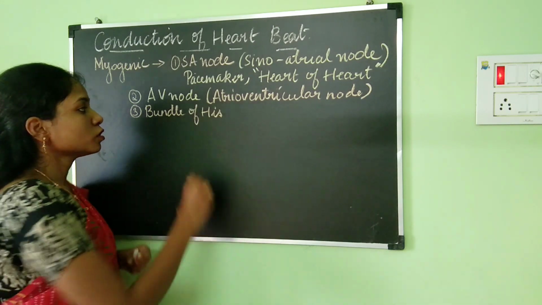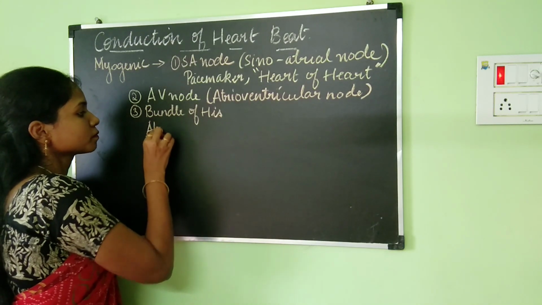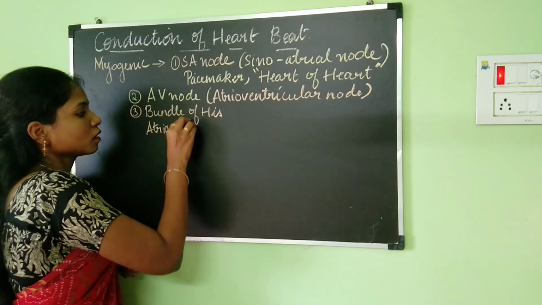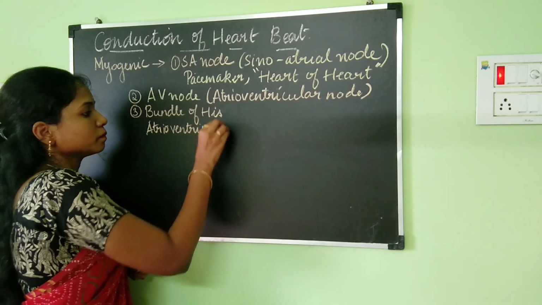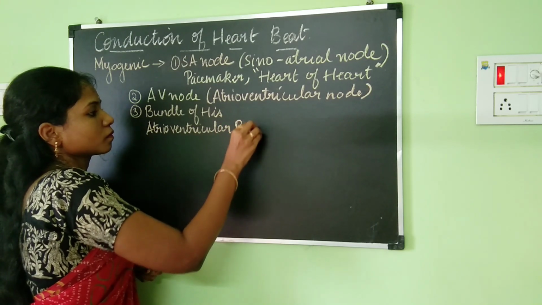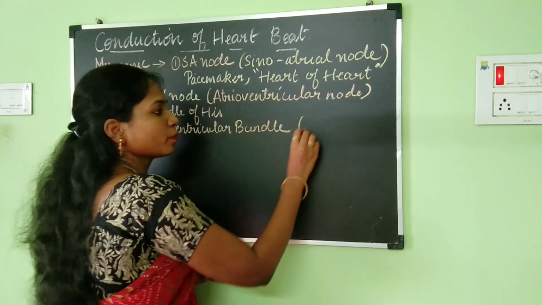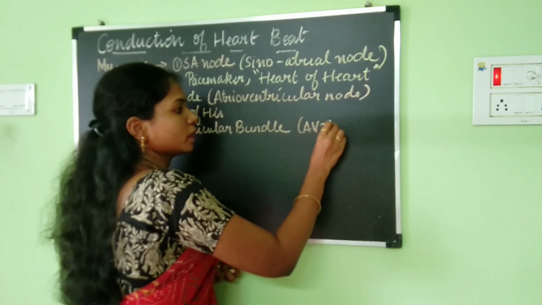Bundle of His is also called the atrioventricular bundle, also abbreviated as AV bundle.